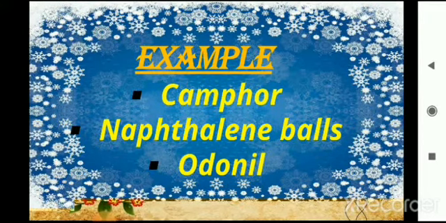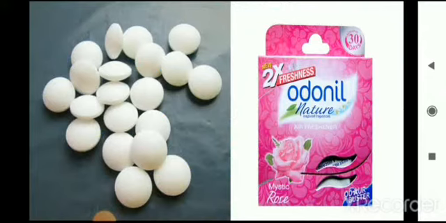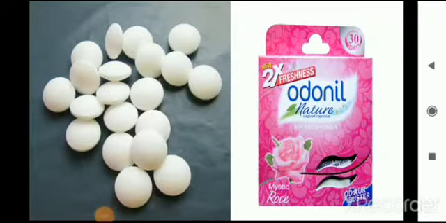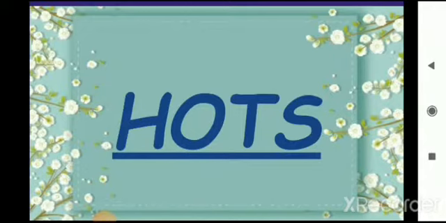Clear? You can also take some other examples like naphthalene balls, like Odonil that you use in your bathrooms, right? The first picture is of naphthalene balls, and the second picture is of Odonil. In both of these substances, you know that they change from solid state to gaseous state without changing into liquid state, right? So this process is known as sublimation. Clear? Now, moving towards our higher order thinking questions.